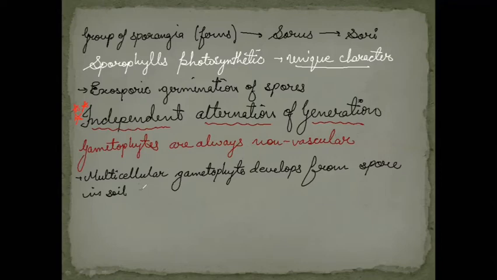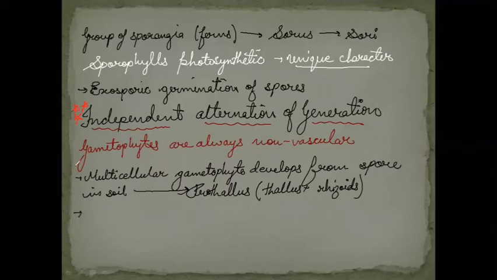And this multicellular gametophyte is known as prothallus. The independent multicellular gametophyte is known as prothallus, and this prothallus has two parts, that is thallus plus rhizoids. Rhizoids are functionally similar to roots. So these are a few important points regarding the gametophytes we have in the case of pteridophytes.